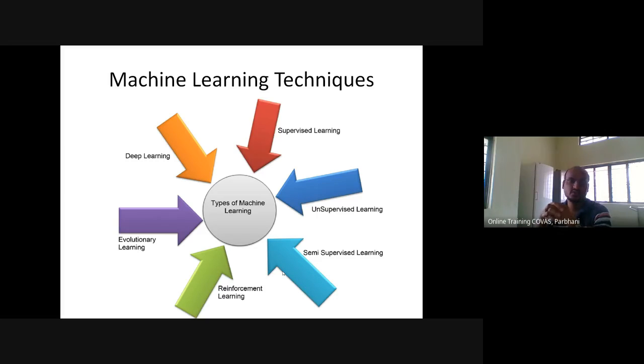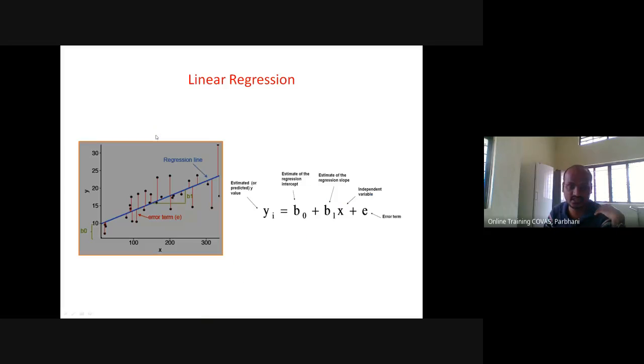To analyze this data, you have different machine learning techniques: supervised, unsupervised, semi-supervised, reinforcement learning, evolutionary learning, and deep learning. Supervised learning means the data has a structure, unsupervised learning means the data doesn't have structure, and deep learning is neural network based.